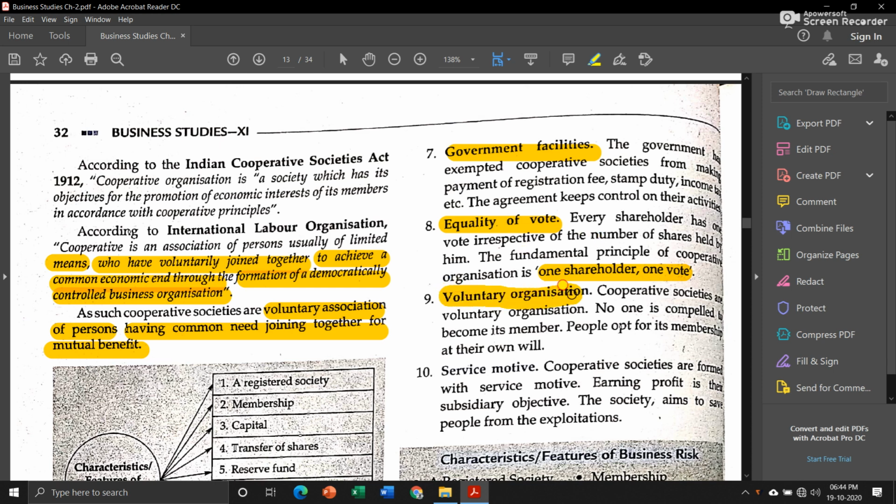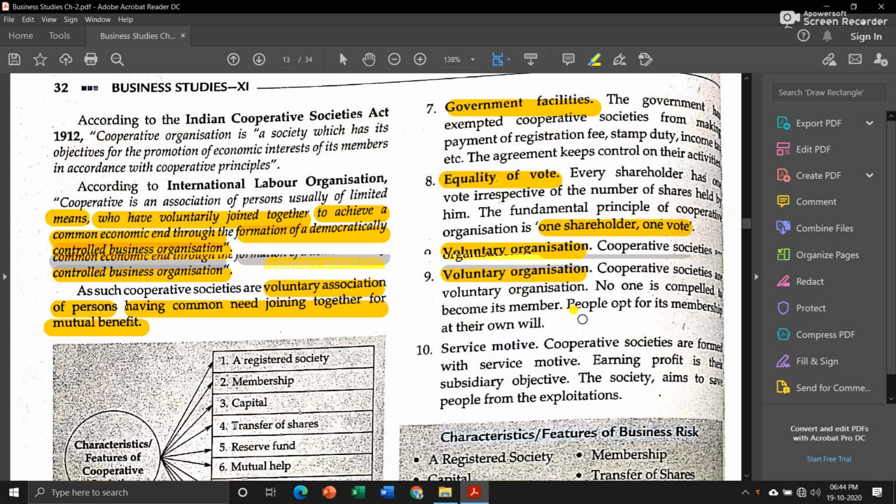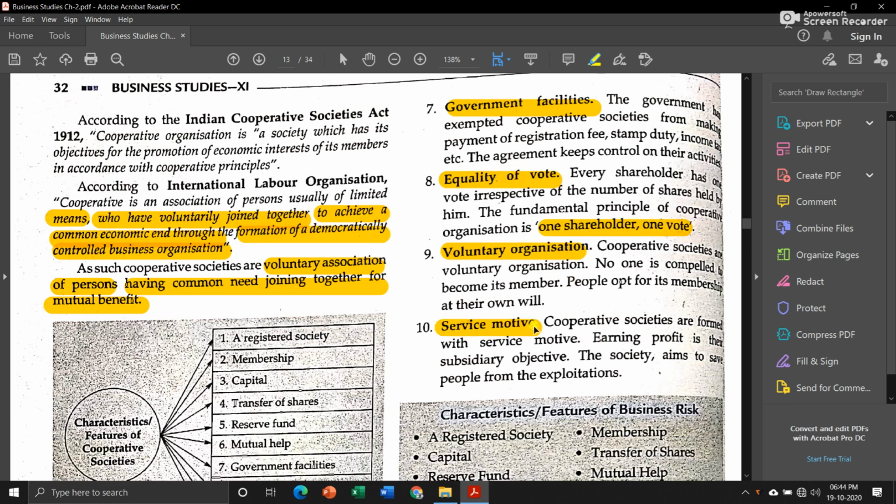Then voluntary organization. These cooperative societies are formed voluntarily. No one is forced to join a cooperative society or to become its member. People who want to become members of their own will can do so. Then service motive. Profit motive is absent in cooperative societies. It is the service motive that drives cooperative societies. Earning profit is their subsidiary, or secondary, objective, but the main aim is to help people overcome their economic condition.